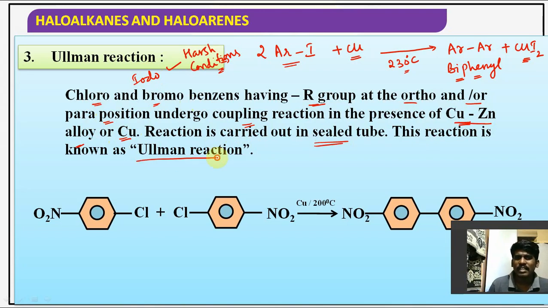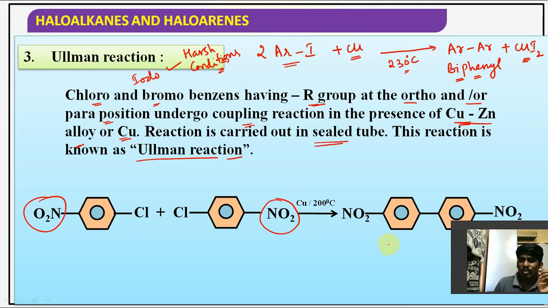This reaction is known as Ullmann's reaction. They gave here a substituent, that is NO2 at para position, 2 moles, and you got biphenyl. This is said to be 4,4'-dinitrobiphenyl. Those are nothing but dinitrobiphenyl substituents. And instead of it, you can take R group also at ortho or para position. An alkyl group should be taken at ortho or para position, guys. Hope you understand the point.